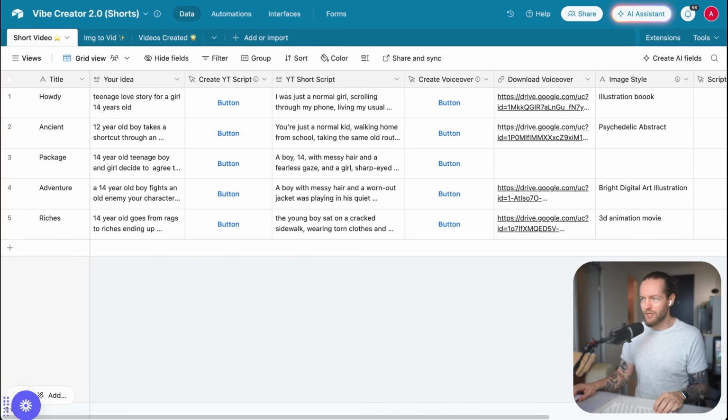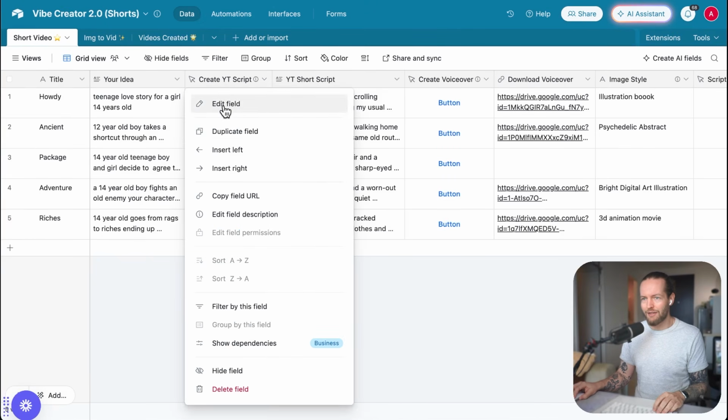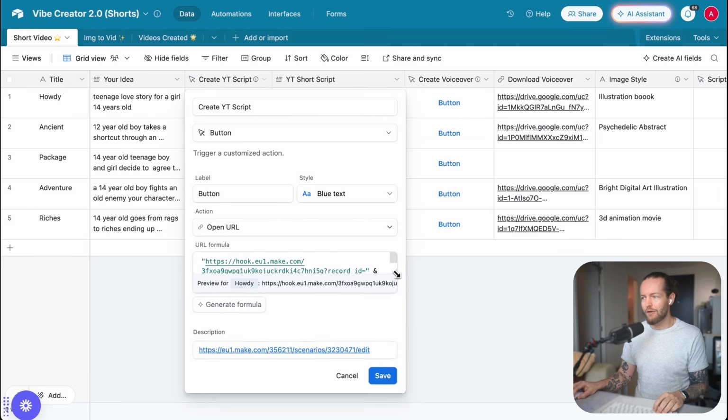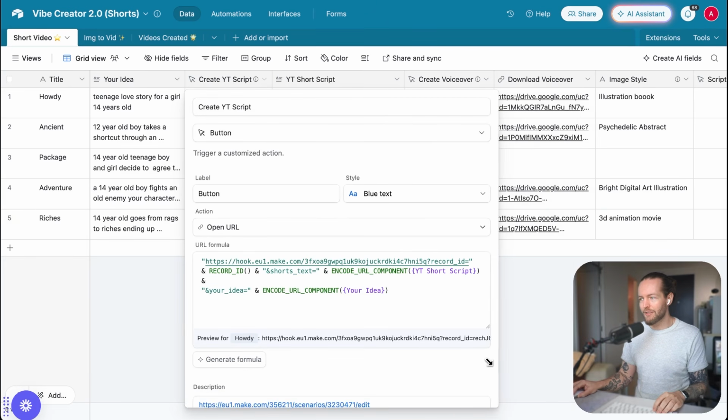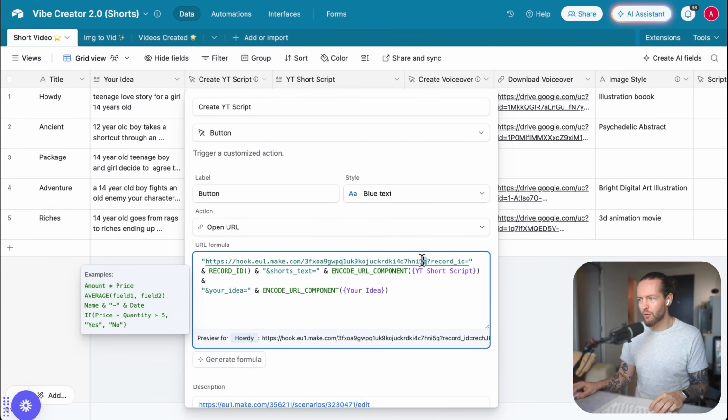Go into Airtable again, click on the button in the top here, edit field, and here you have a URL formula. This is way simpler than you might think. All we need to do to change this is to go from the beginning all the way to this question mark and click on paste. Did you see that change?